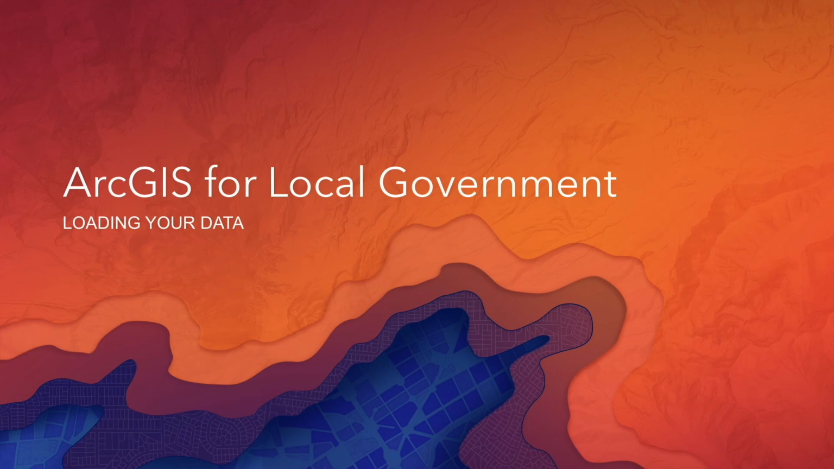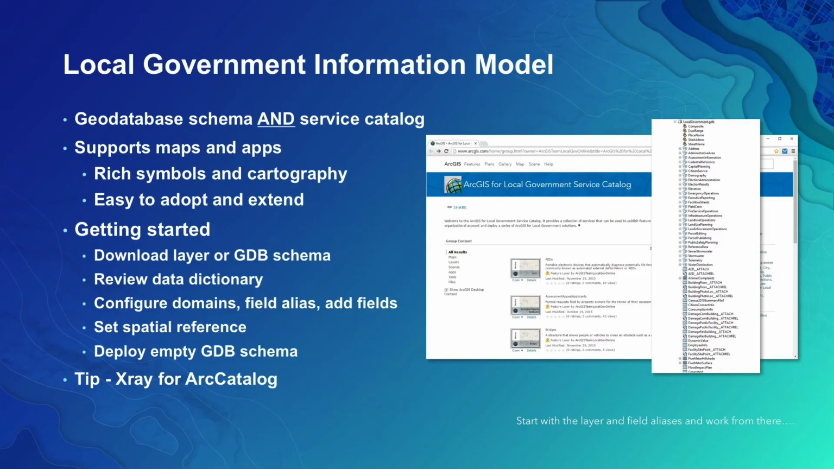And quickly, I want to talk about the local government information model. Some of the folks on the call might know what this is, and how that really works with the web GIS pattern that I talked about. So it's a geodatabase schema and a service catalog. So it not only contains raw layers that you can use inside of a geodatabase, but it also has some of those web layers I mentioned. So you can think about it in both ways. It includes both the geodatabase schema and the service catalog.